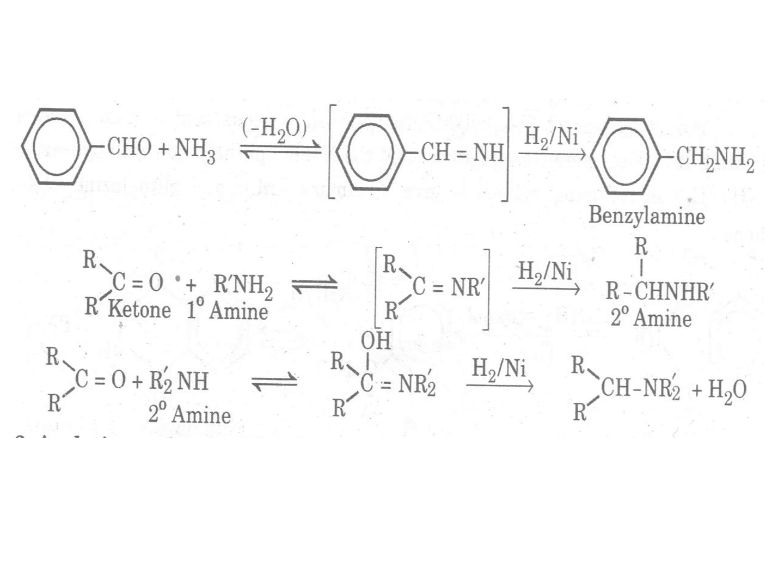Second example is to demonstrate that the nature of product, means whether the product is primary amine or secondary amine or tertiary amine, is dependent on the nature of amine that we are using. In these reactions we have two types of reactants.